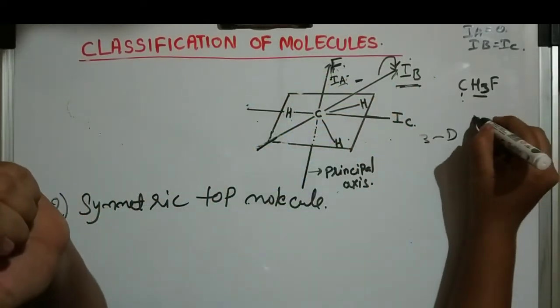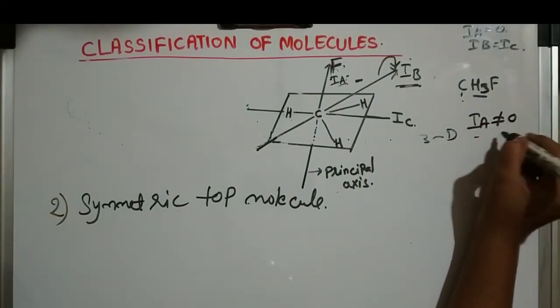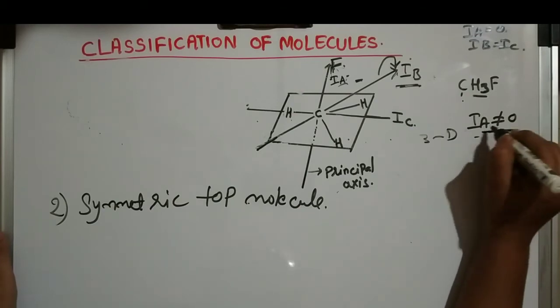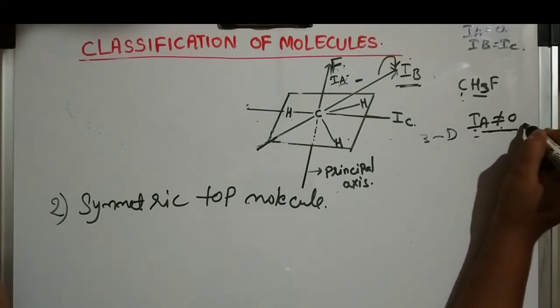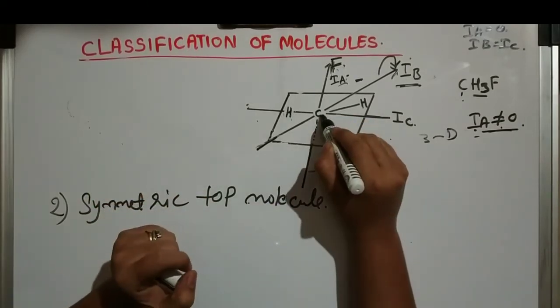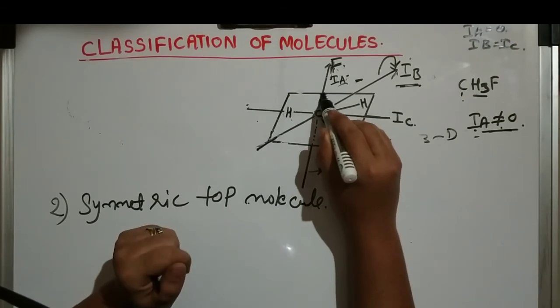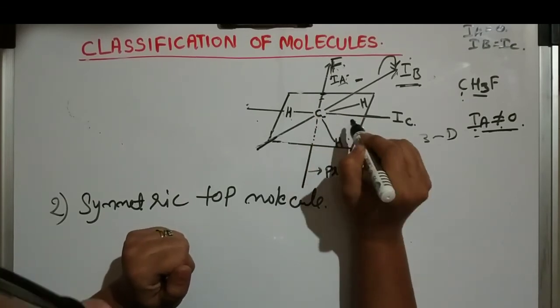So IA is not equal to 0, because the moment of inertia is not negligible. Coming up to the hydrogen molecule, here the center of gravity is not at the carbon. The center of gravity is somewhere here, we can take it as. So the carbon is separate.